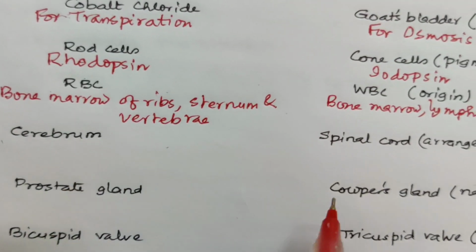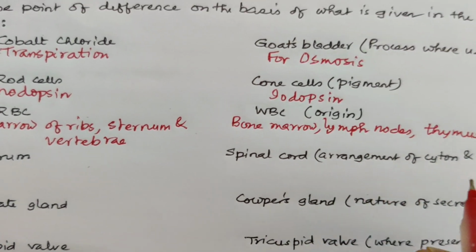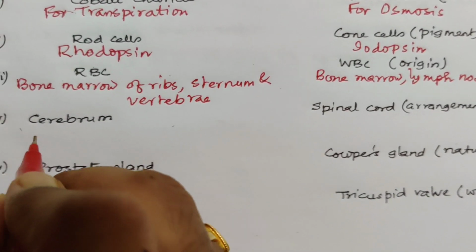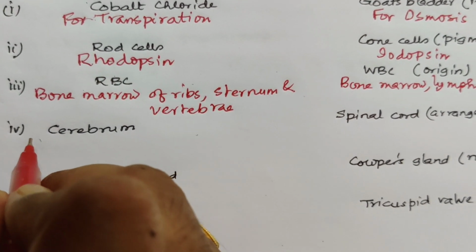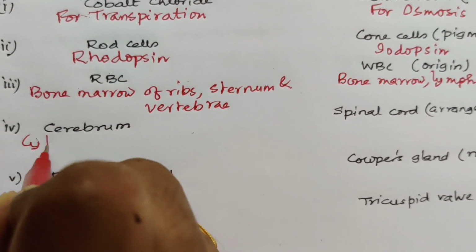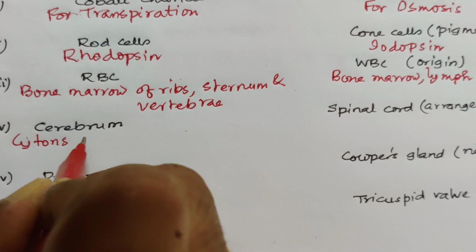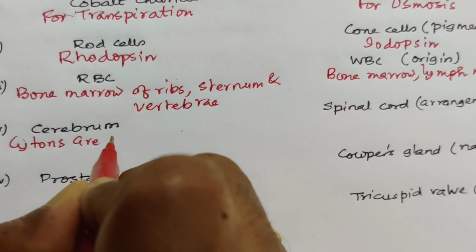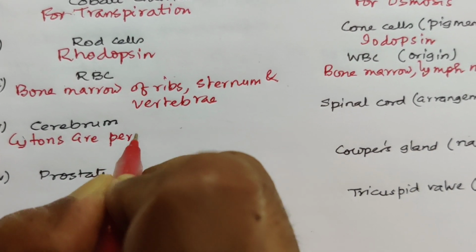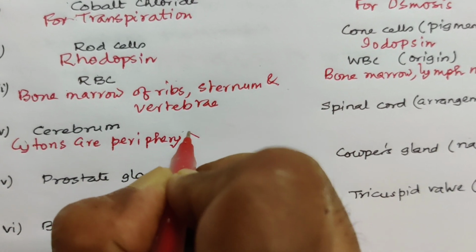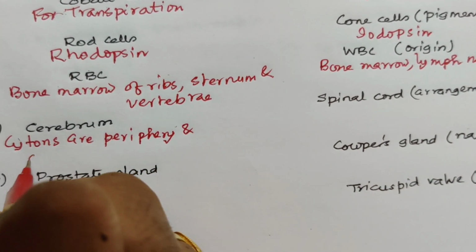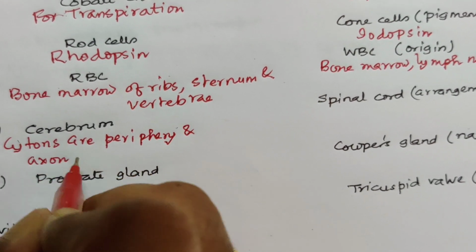Cerebrum and spinal cord, depending on the arrangement of cytons and axons. In cerebrum, the cytons are outside and axons are inside, means cytons are peripheral, or at the periphery, and axons at the center.